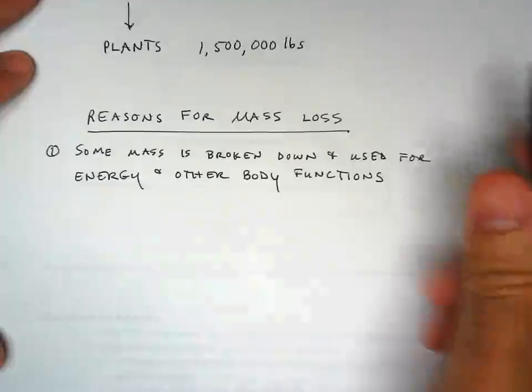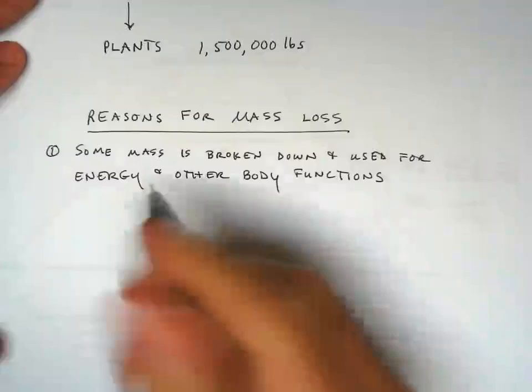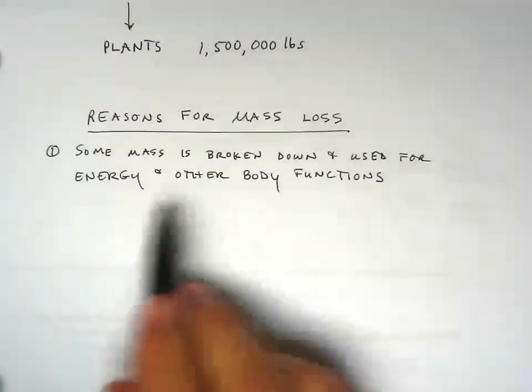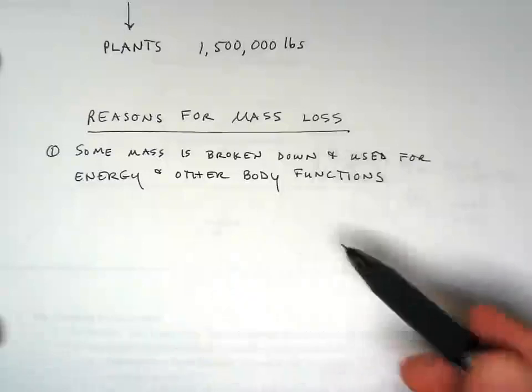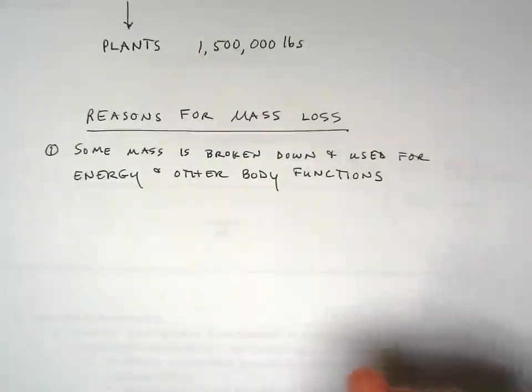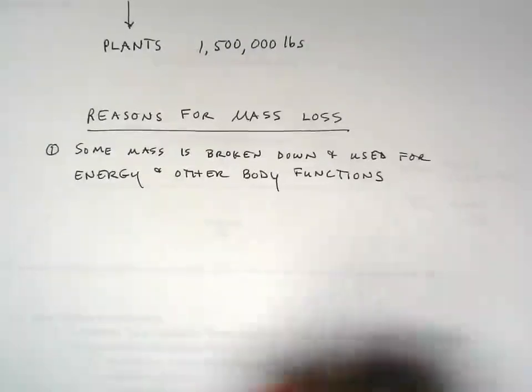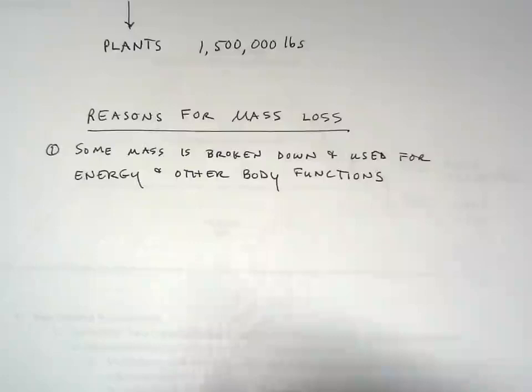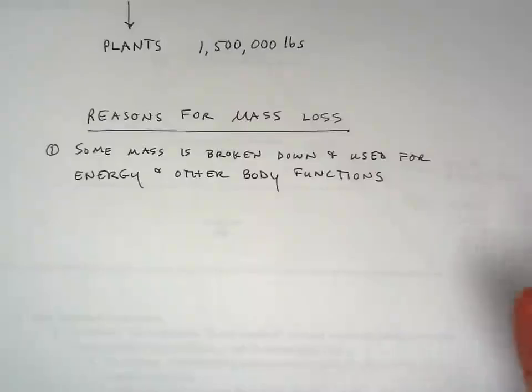Okay, now, mass doesn't turn into energy. It just stores it and releases it in terms of this kind of stuff. But in some of these processes, matter is broken down and converted into different forms. And some of it, in using it, is expelled by the body in things such as sweat, water loss, stuff like that.